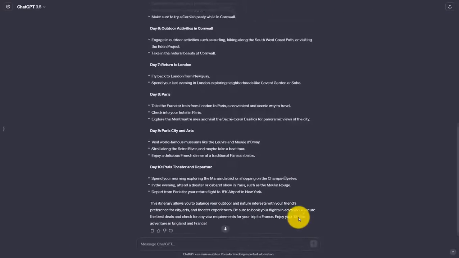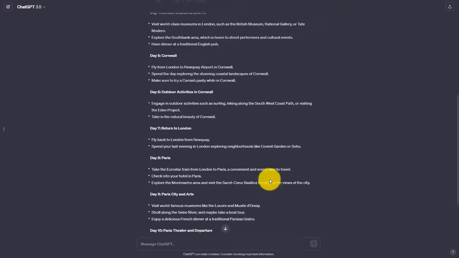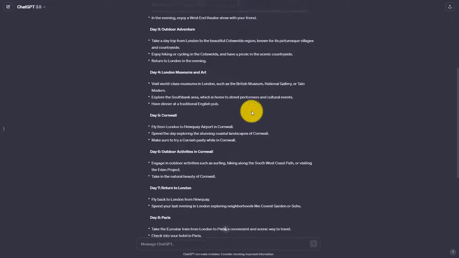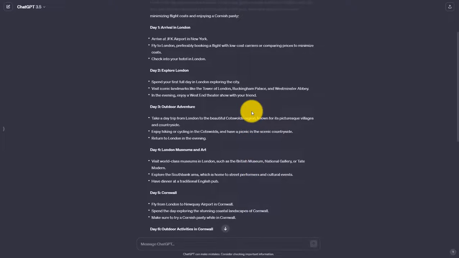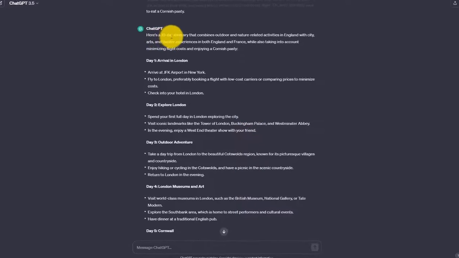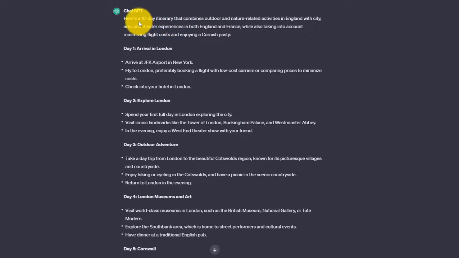We've got our answer here, and I want to check this out to see if my prompt was effectively addressed here in this answer. Here's a 10-day itinerary, so that's good. The time period is addressed. It combines outdoor, nature-related activities in England with city arts and theater experiences in both England and France, so that's addressed. Minimizing flight costs, and look at this, enjoying a Cornish pasty.